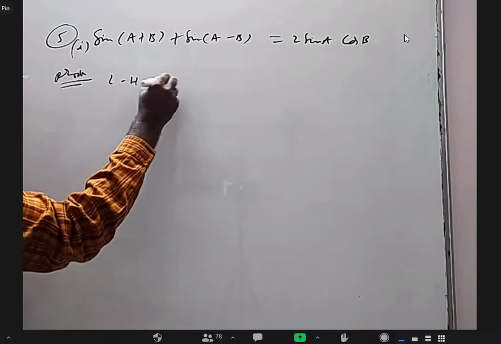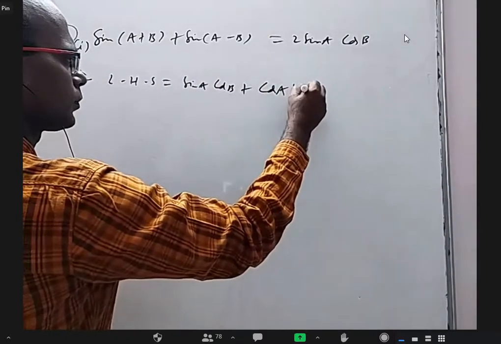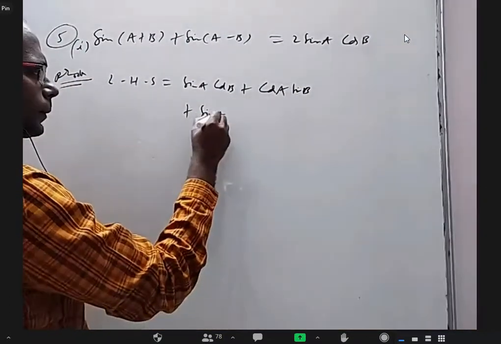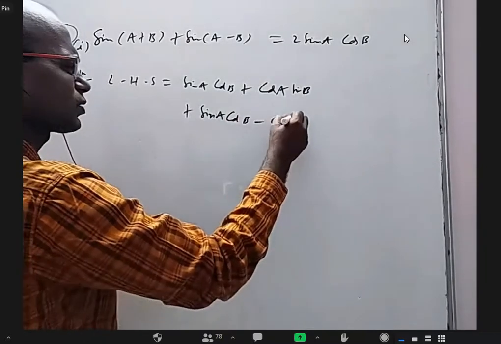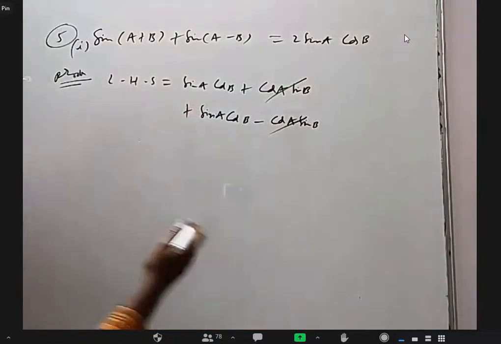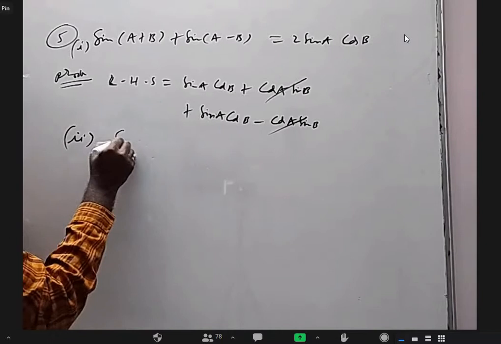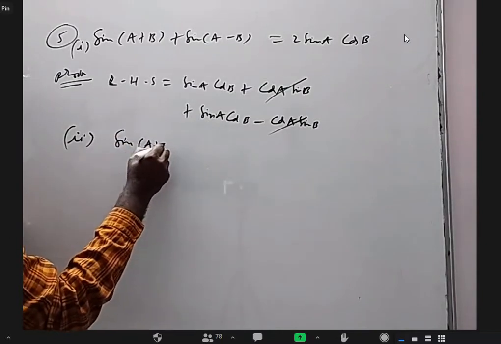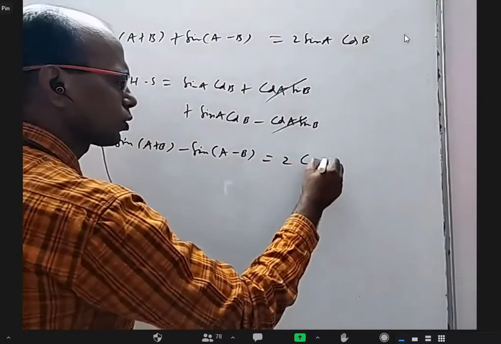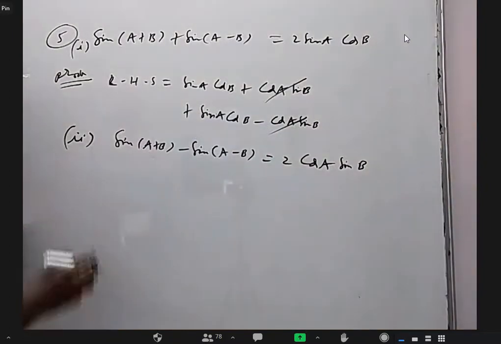LHS is equal to sin A cos B plus cos A sin B plus sin A cos B minus cos A sin B. These two will cancel, these two will add up, you get this. That's nothing much to write. Other formulas I will not prove because they come from this. So 4 formulas are there. Sin A plus B minus sin A minus B is 2 cos A sin B, where these two will get cancelled and these two will get added up.